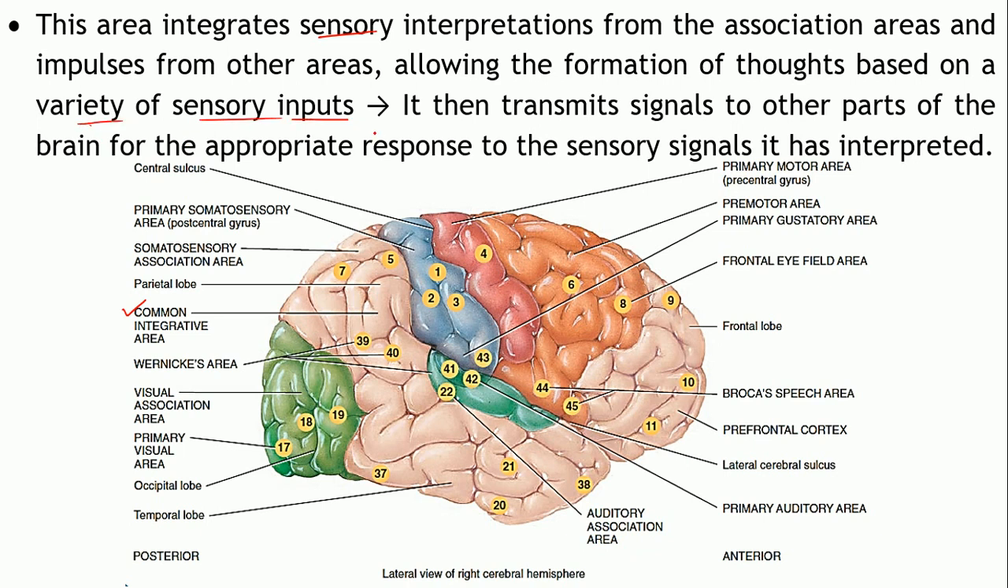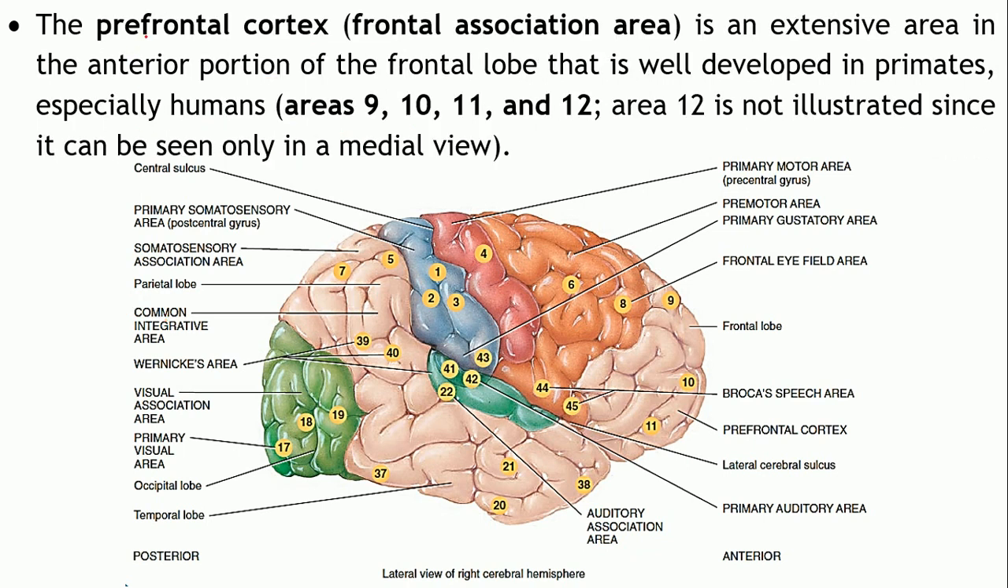So it will get transmitted into some signals, some outputs to other parts of the brain to produce some appropriate response to that particular sensory signal. So all these sensory impulses will be integrated in this common integrative area, and it will be interpreted and appropriate output will be given. And the next association area is prefrontal cortex or frontal association area.